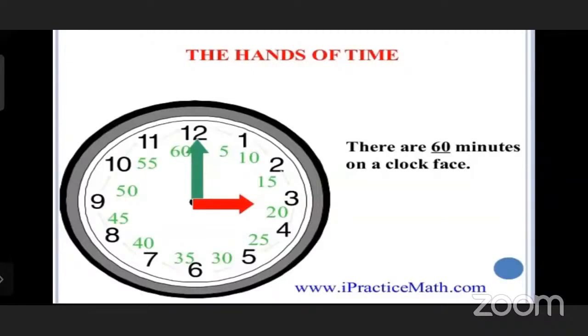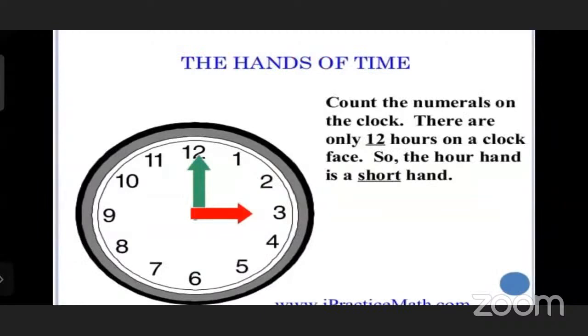Now, there are 60 minutes on a clock face. One round is 60 minutes, and that 60 minutes we count as 1 hour. See the hands of time. Count the numerals on the clock. There are only 12 hours on a clock.